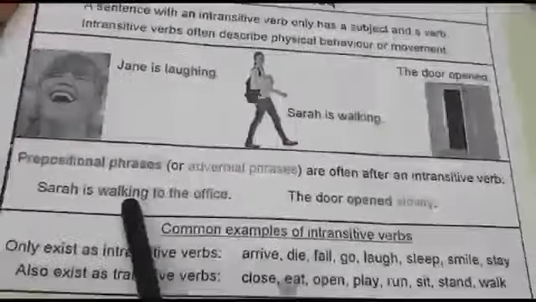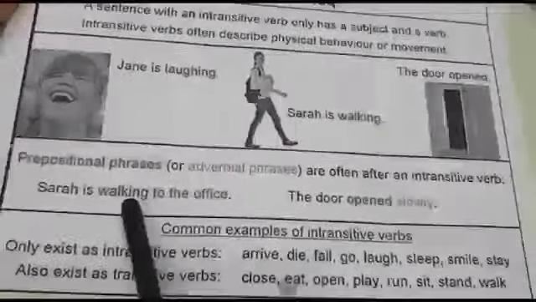Let's take another example. The door opened slowly. The door is the subject. Opened is an intransitive verb, and slowly is the adverbial phrase. So this adverbial phrase, slowly, is often after an intransitive verb. The door opened. Opened is the intransitive verb.